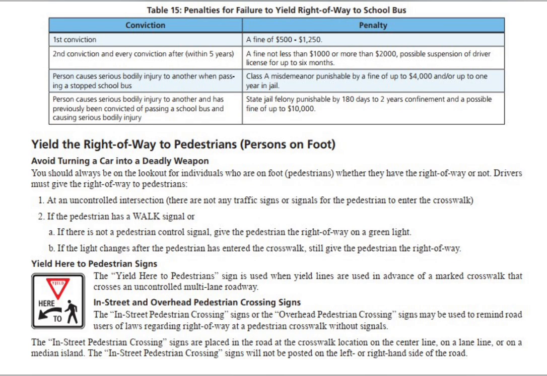Yield the right-of-way to pedestrians, persons on foot. Avoid turning a car into a deadly weapon. You should always be on the lookout for individuals who are on foot, pedestrians, whether they have the right of way or not. Drivers must give the right of way to pedestrians.